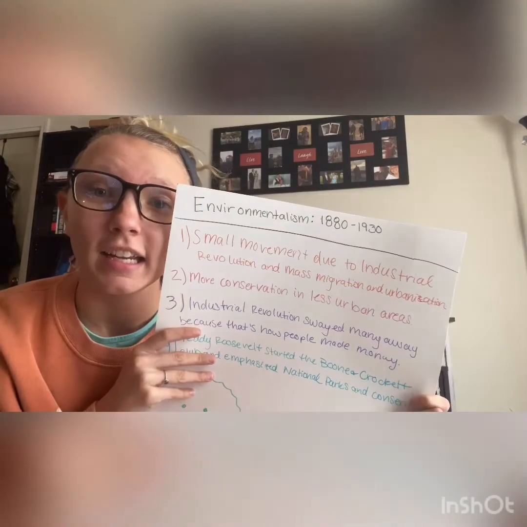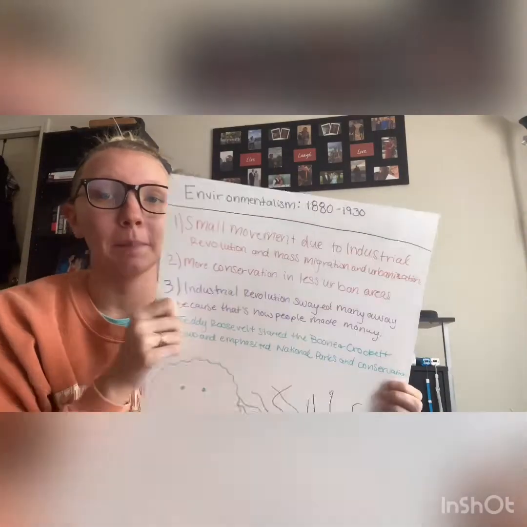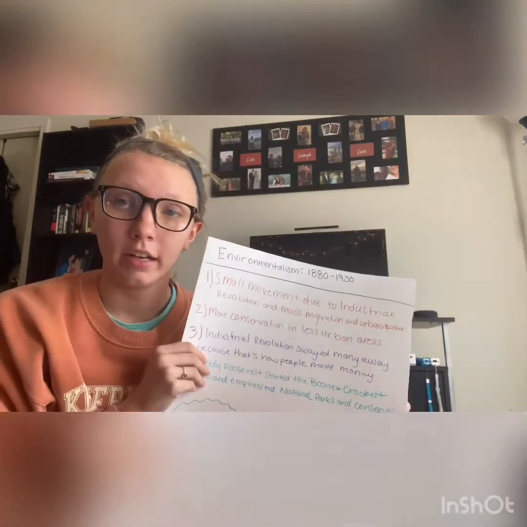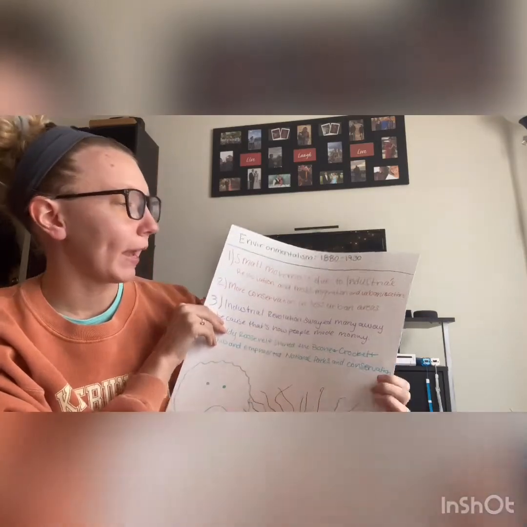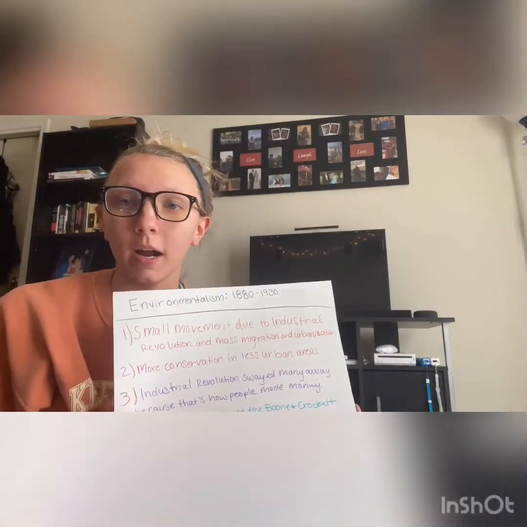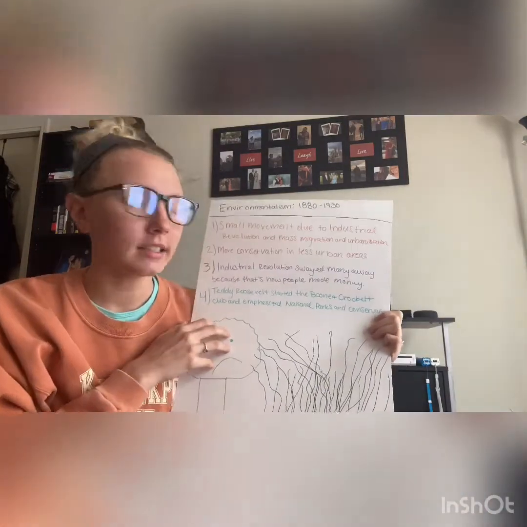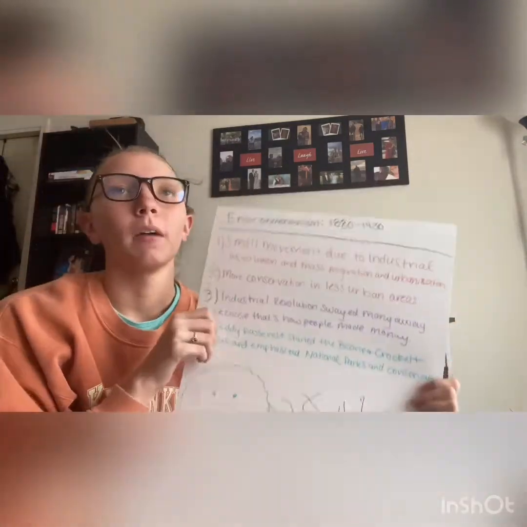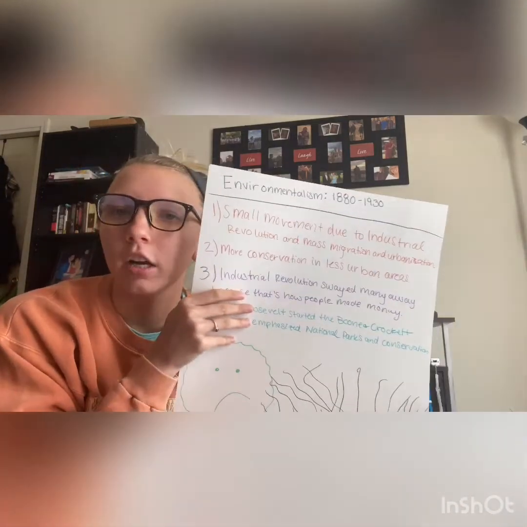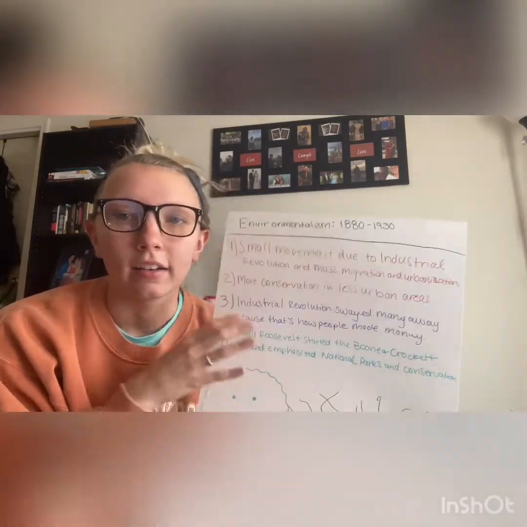Our group is 1880 to 1930. The environmentalism movement was a small movement because of the Industrial Revolution and mass migration and urbanization. So a lot of people didn't care about the environment as much because they were really into the Industrial Revolution and bigger cities. There was more conservation and less urban areas because of the Dust Bowl. After the Dust Bowl, a lot of people in farming areas started to care more about how they were farming and things like that, and overpopulation.